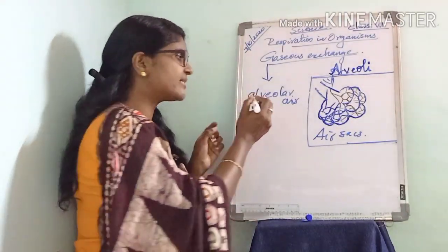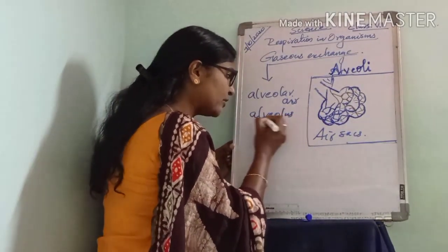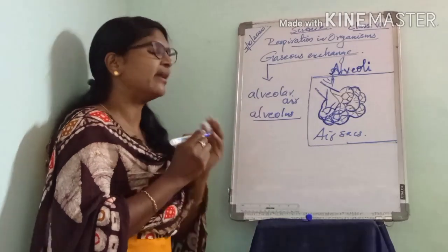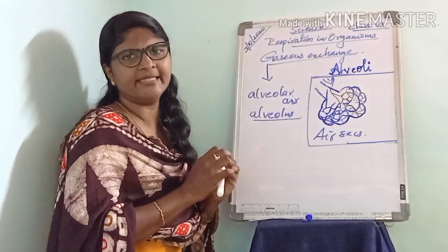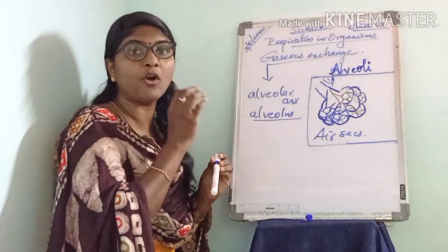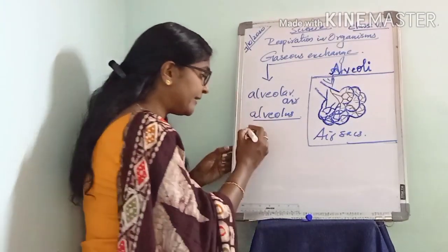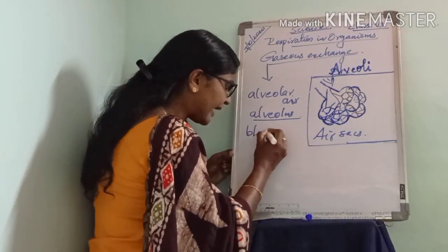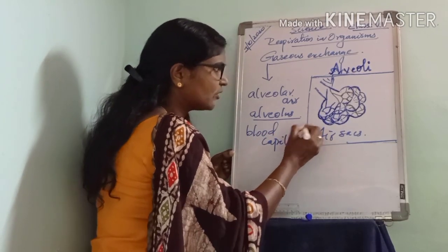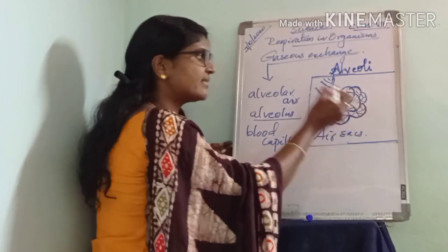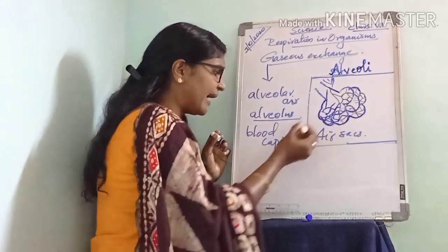And each alveolus, that is the singular form, is made up of extremely thin tissue, which is surrounded by what?